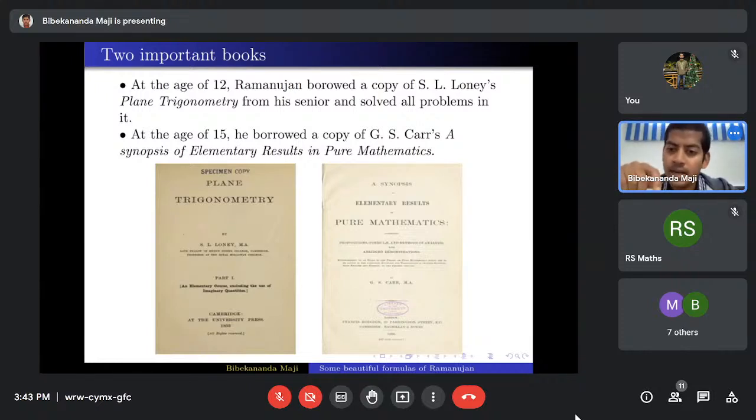At that time, he thought that he could also write a similar book where he mentions his results, and in the same fashion he started writing notebooks. Those are known as Ramanujan's notebooks. But mathematicians believe that for most of the results in Ramanujan's notebooks he knew the proof.